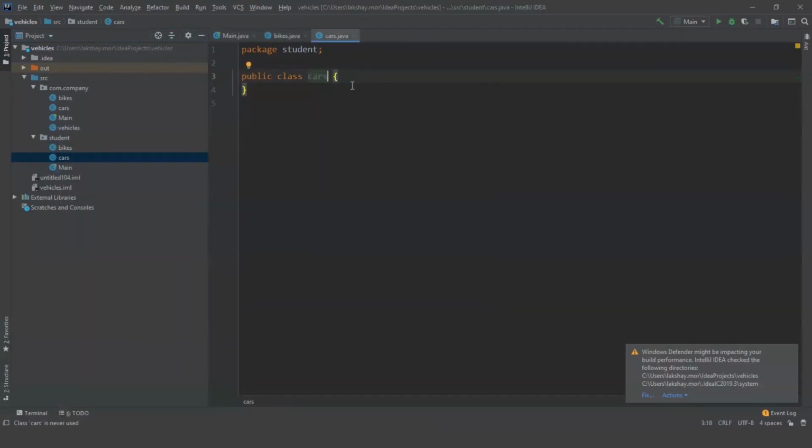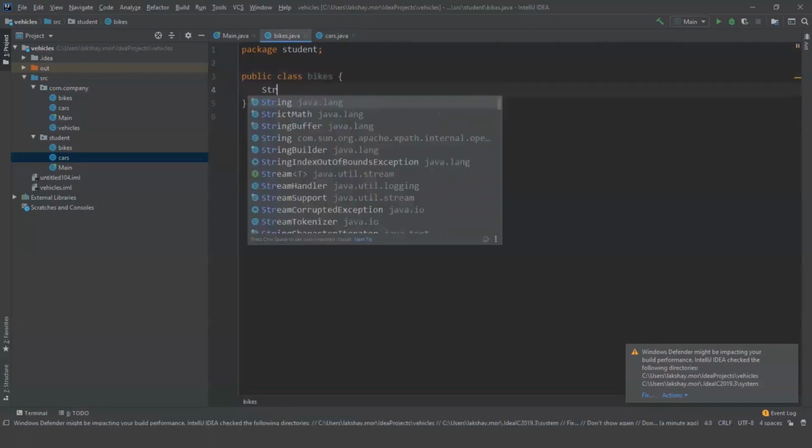So let's create variables for these classes. So in cars, first I need string name, and I need the cost of the car. So cost can be integer as well, but because I'm going to use a $ sign in that, I'm going to use string. So same thing I'm going to do with bikes.